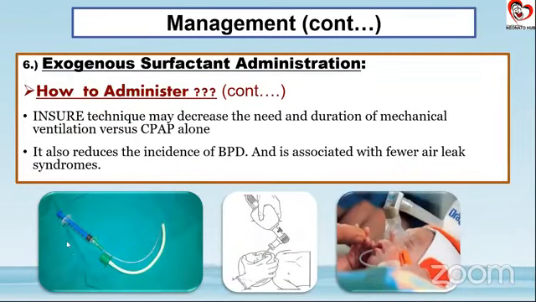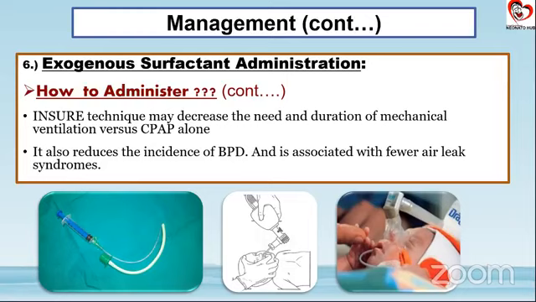How to administer, I'm sure this is the Ensure technique that everyone knows. What we normally do is that we take our nasogastric tube and we cut it as per the size of our ET tube. We keep everything sterile. Post that we intubate our child. The tube is inserted inside the endotracheal tube and surfactant is given in aliquots, generally either 4 or 5 aliquots. Initially it was practiced that the baby was turned from side to side. Now it is no longer recommended. Your baby can lie supine and you can give it in aliquots.